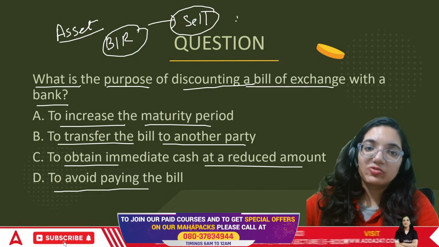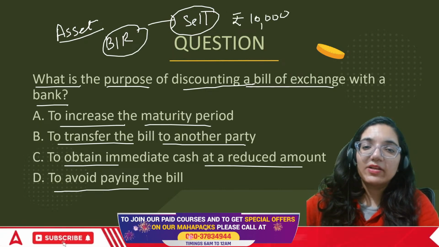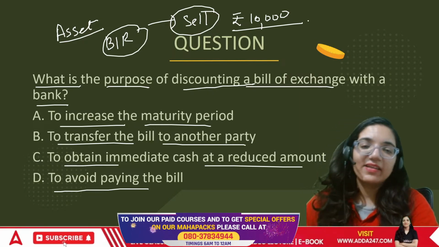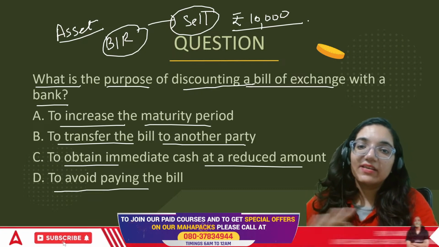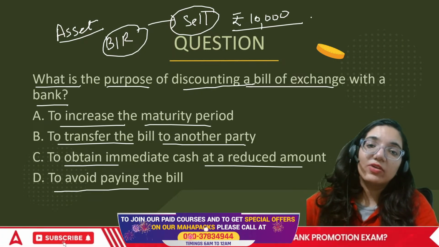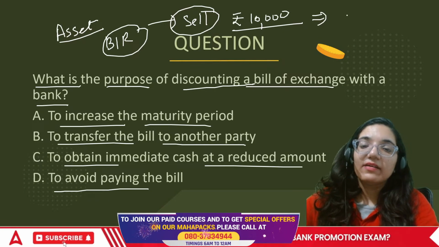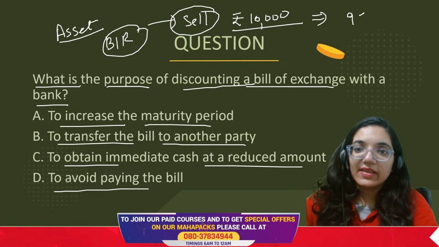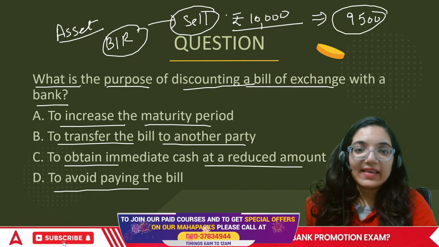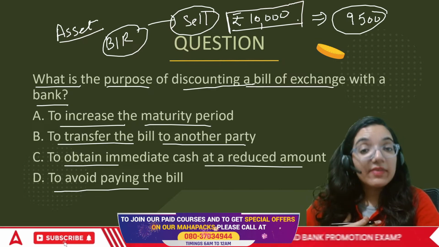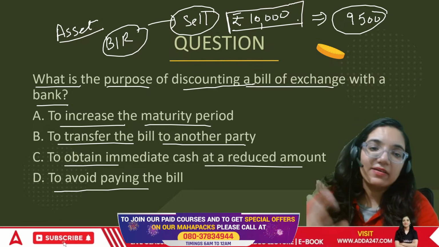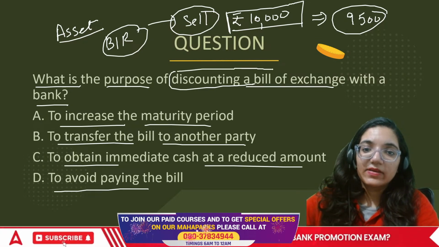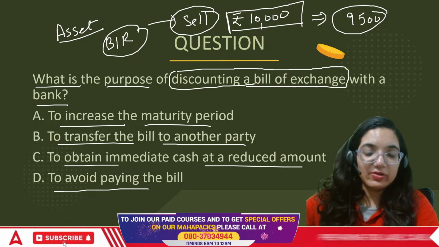For example, if it is rupees 10,000, if you hold the bill you will get 10,000. If you sell it to the bank and the bank gives you 10,000 and receives 10,000 from me, the bank is not making any income. The bank will make an income only if, when you sell the bill now, they give you 9500 rupees and the bank gets 10,000 from the person who is supposed to pay. So technically the bank will earn 500 rupees. This is called discounting.